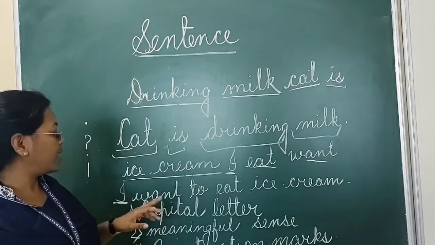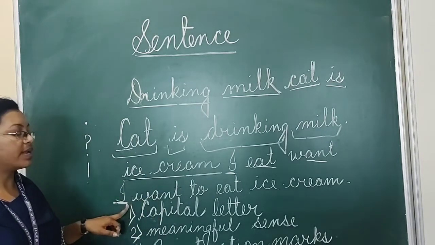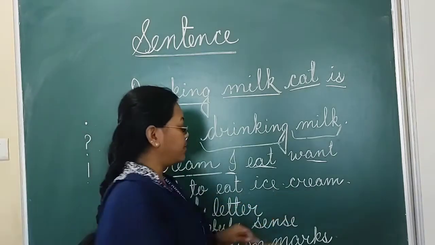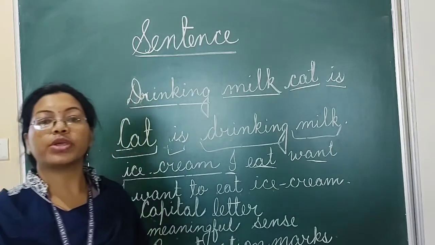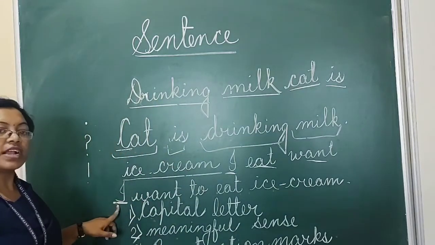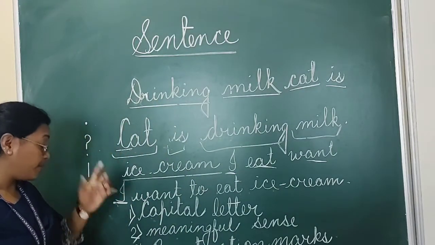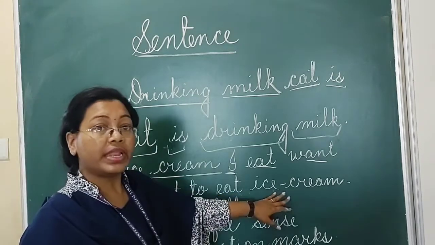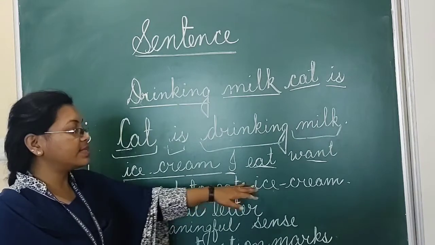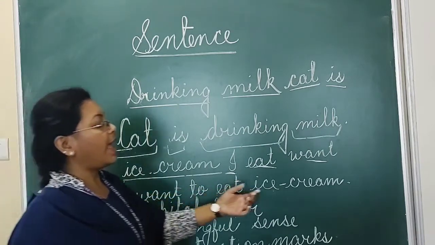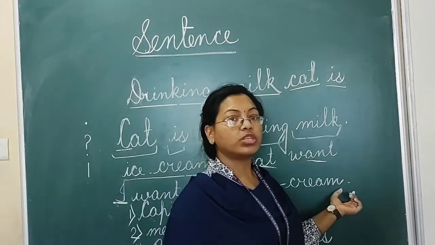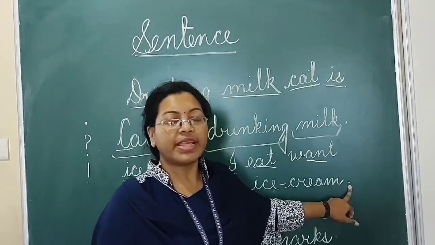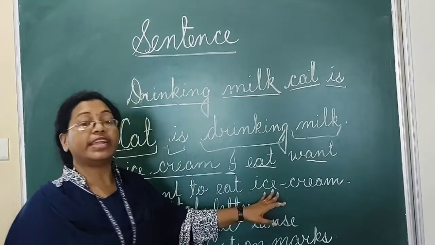Exactly like that, you can see the second sentence that I have written here: "I want to eat ice cream." Here you see I have started the sentence with a capital letter, and the sentence has proper meaning. We have used the punctuation mark at the end, means my sentence is complete here.